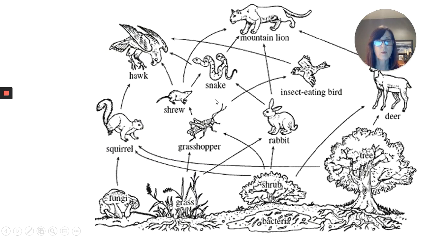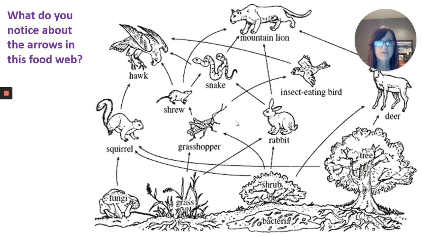All right, so here's a food web, and you can see lots of different interconnected food chains here. For example, this grass might be eaten by this grasshopper, which might be eaten by the shrew, which might be eaten by the hawk. Or that grasshopper might be eaten by an insect-eating bird that's eaten by the hawk. Or the grass might be eaten by the rabbit that's eaten by the snake that gets eaten by the mountain lion. Although I've never actually seen a lion eating a snake before, but I'm sure desperate times call for desperate measures. What do you notice about the arrows in the food web?